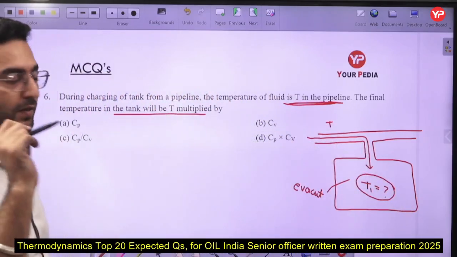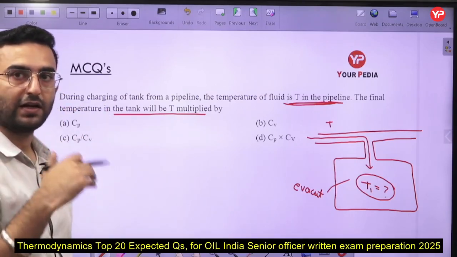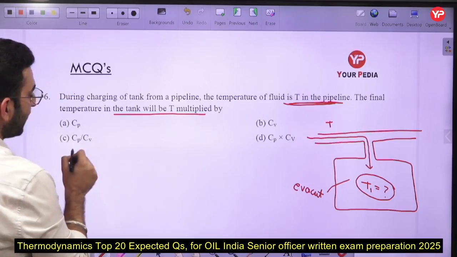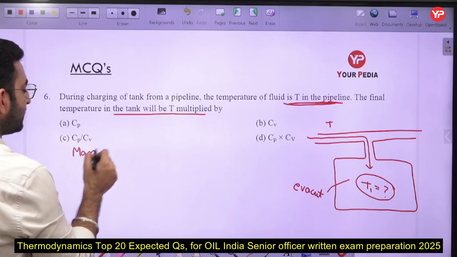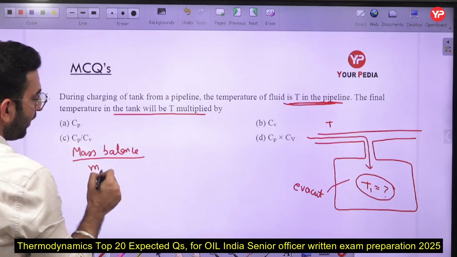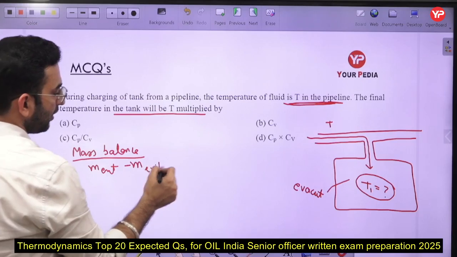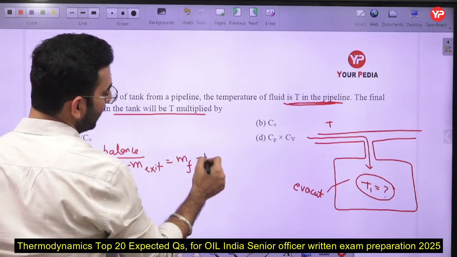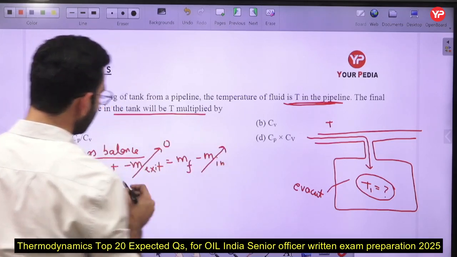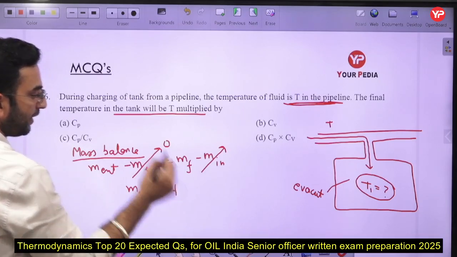That is a case of unsteady flow, because in this case the mass and the energy are continuously changing. So you have to do the mass balance as well as the energy balance. If I do the mass balance here, you write mass entered minus mass exit is equal to final mass minus initial mass. In this case there is no mass exit and no initial mass, so I can say the mass entered is equivalent to the final mass. That is the first case.